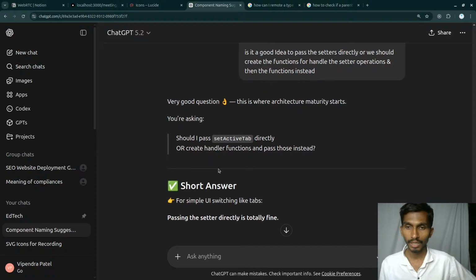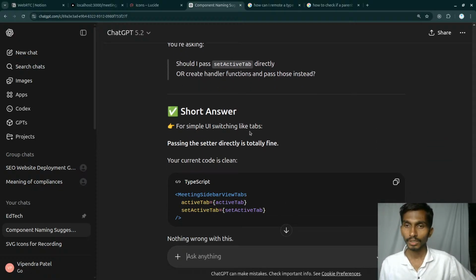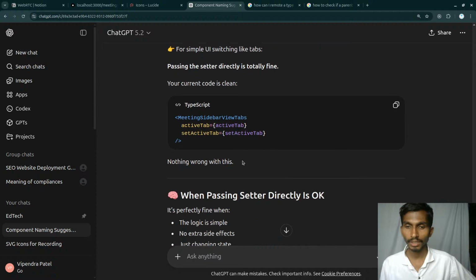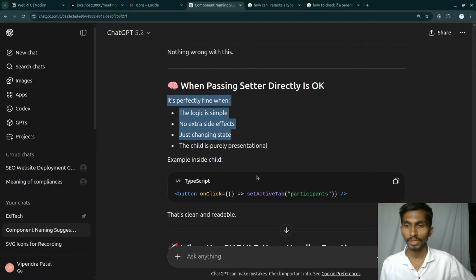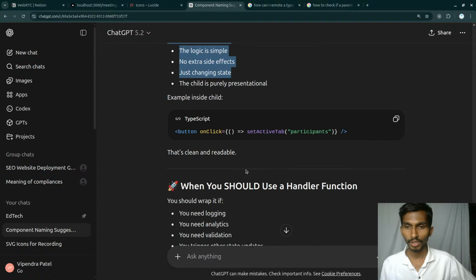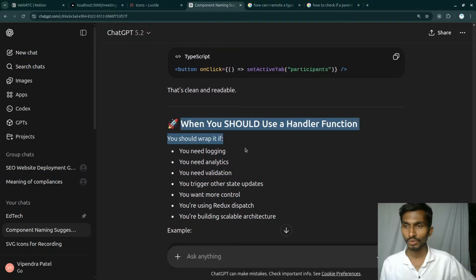Very good question. For short, simple UI switching, passing the setter directly is totally fine. Your current approach is clean. Passing the setter directly is okay when the logic is simple, with no extra side effect, just changing the state, and the child is purely presentational. You should use a handler when you need logging, analytics, validation, and so on.